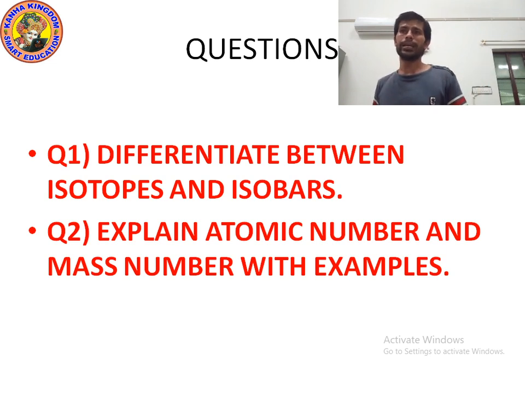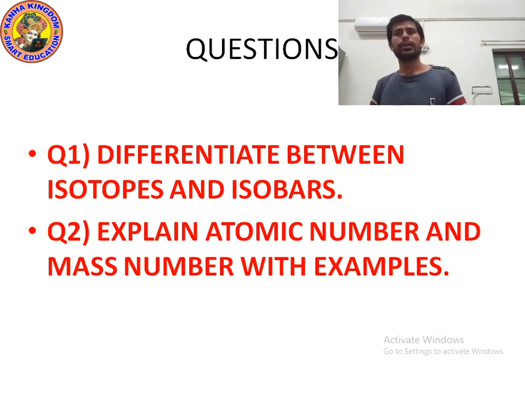Okay, can you tell me the mass number of sulfur? How will you get it? Because mass number means the sum of the number of protons and neutrons. Total protons in sulfur are 16 and total neutrons are also 16. So we will add them. 16 plus 16, 32. So the mass number for sulfur is 32.